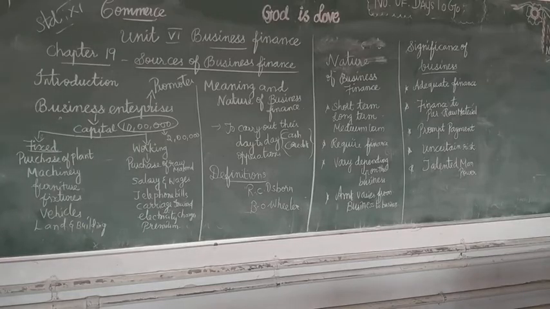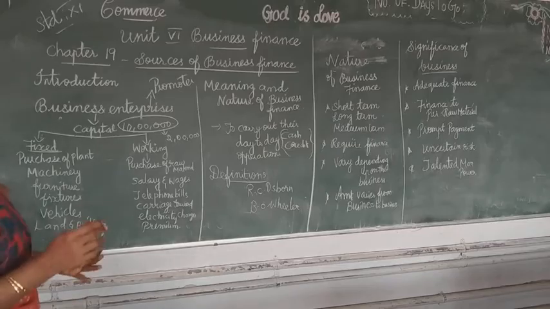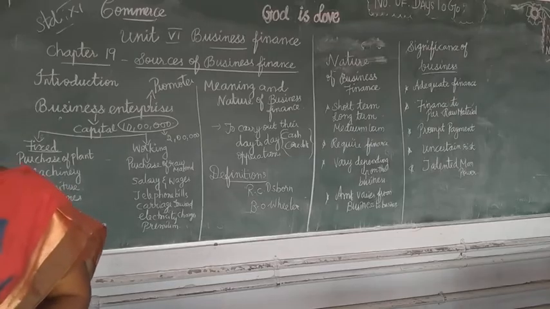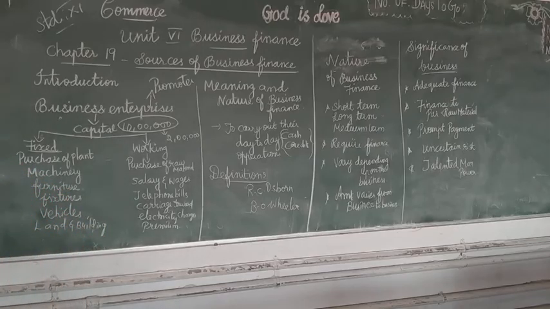That definition was given by R.C. Osborne: acquiring the finance, acquiring the assets and utilizing the funds. Acquiring and utilizing the funds is finance business.